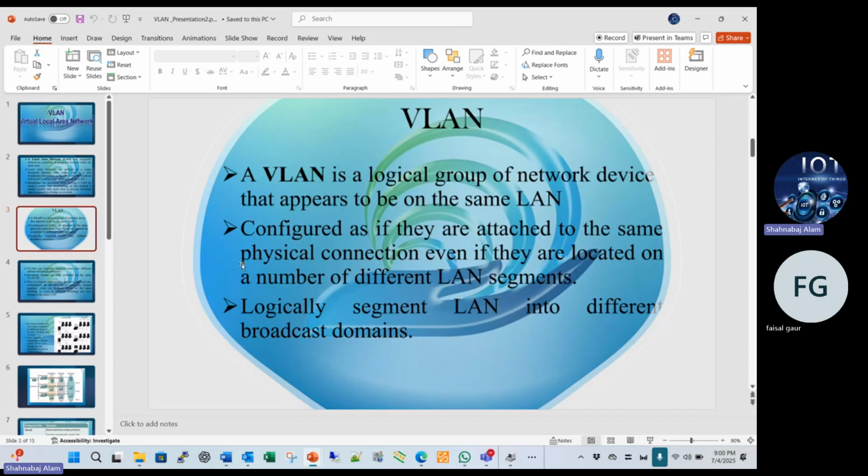Suppose I give you an example. Suppose you have one building with three or four floors, and you have connectivity only locally. You do not connect one building to another building. You have internal connectivity, and you communicate, share and transfer data, everything locally. You cannot reach outside of the local network. So that is called a local area network.